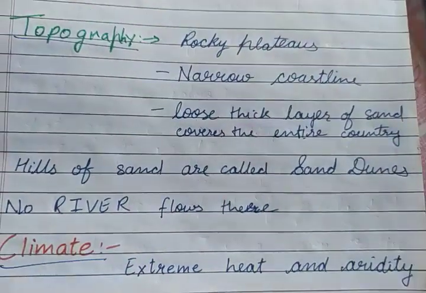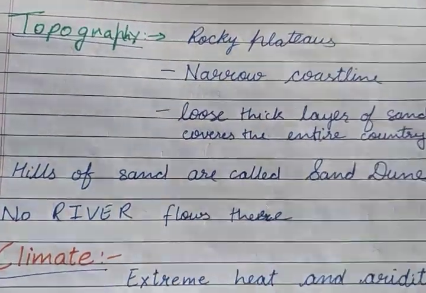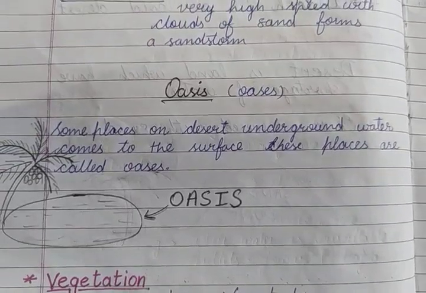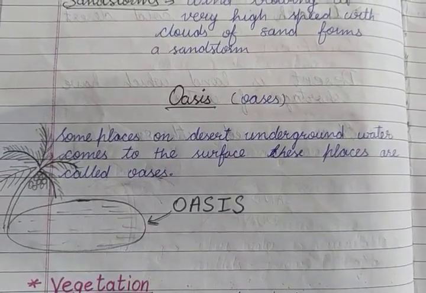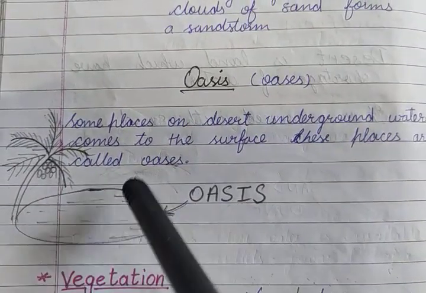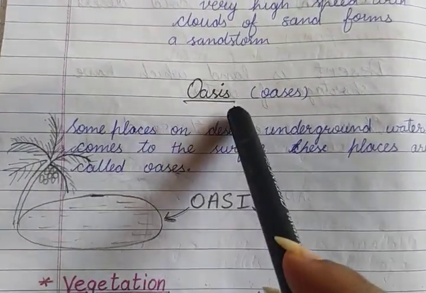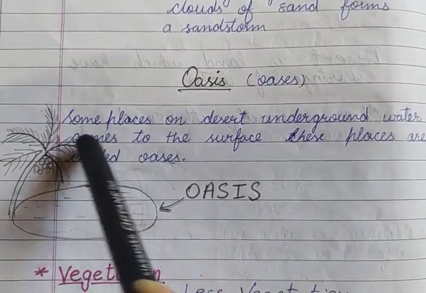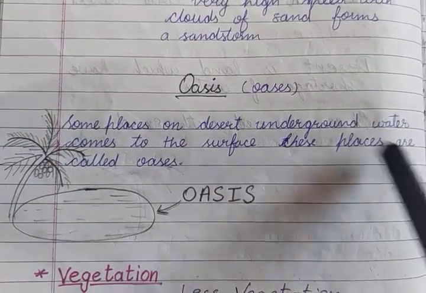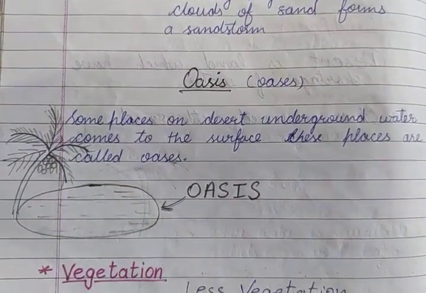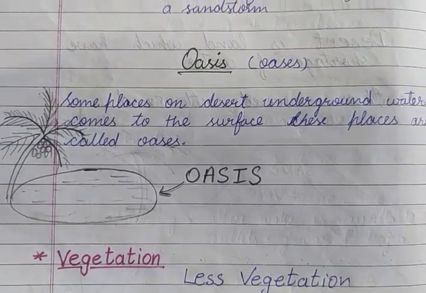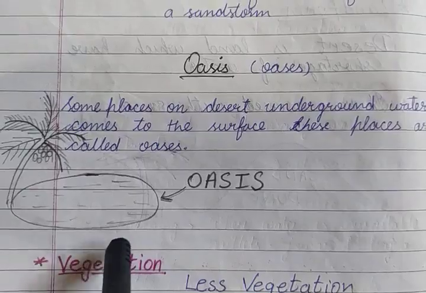And okay, I forgot one thing. So children, you might have wondered, when there is no river, how are the people of Saudi Arabia getting water? So they get water from an oasis, or oases, we call it in plural. So this is an oasis, some place on the desert where underground water comes to the surface. These places are called oases. So what is an oasis? A place where water is available in desert area. Okay, this is called an oasis.